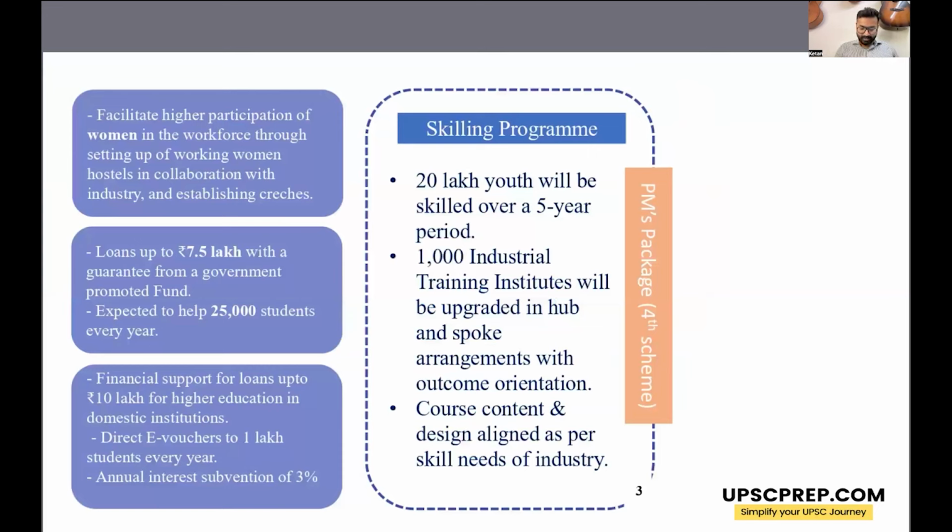Then the fourth scheme of the Prime Minister's package is the skilling program. Now, within this scheme, 20 lakh youth will be skilled over a 5-year period. So this is a skilling program. And for this, 1,000 industrial training institutes or ITIs will be upgraded. The course content and design will be aligned as per the skills required in the industry so that they are easily employable in the private sector, right?